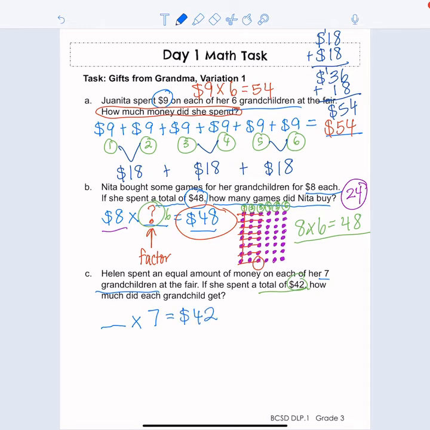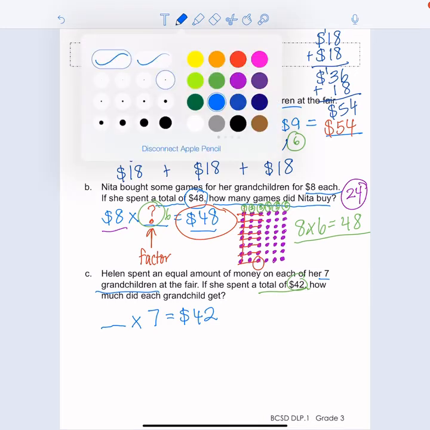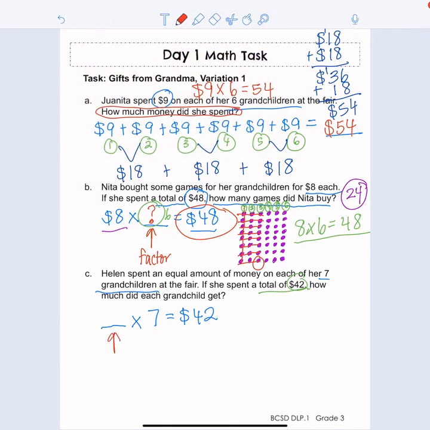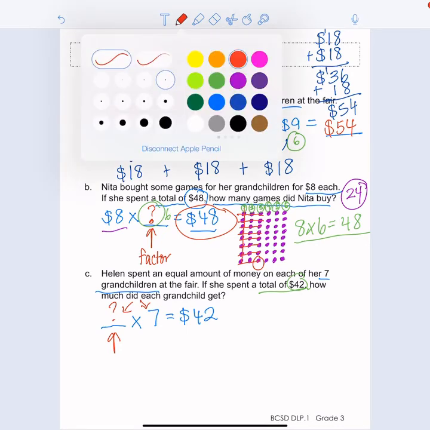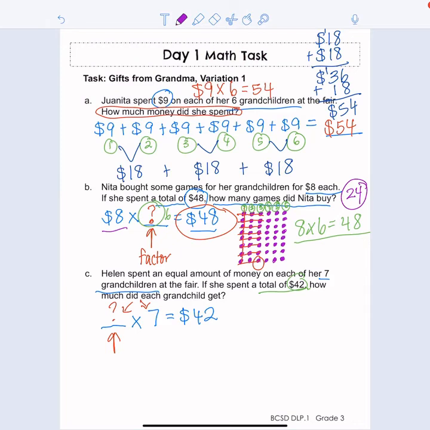So even though this time we're looking for the amount of money, we can use that same array strategy. It doesn't matter, because when we're looking for a missing factor, it doesn't matter what position the factor is in. We can use the same strategy no matter what. Okay, so I'm going to go ahead and use that array strategy one more time. And I'm going to make columns of 7.